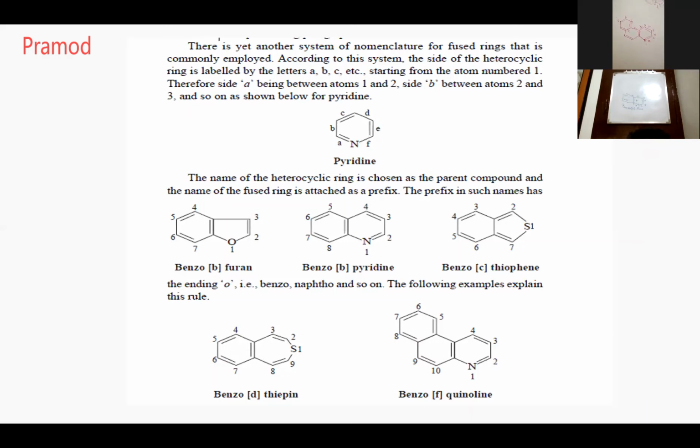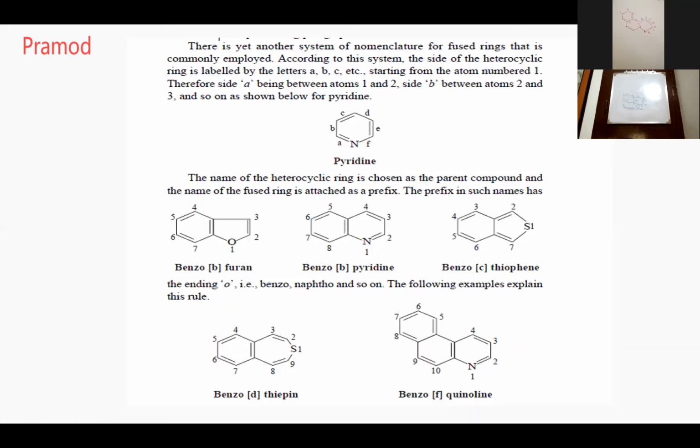Pyridine as the parent. Okay? So when you write pyridine as the base, it is naphtho[b]pyridine. This is a naphthalene ring, two rings fused, and it is called naphtho. It is fused to your pyridine ring, and at which face? B face. So your benzo[f]quinoline can also be written as naphtho[b]pyridine.